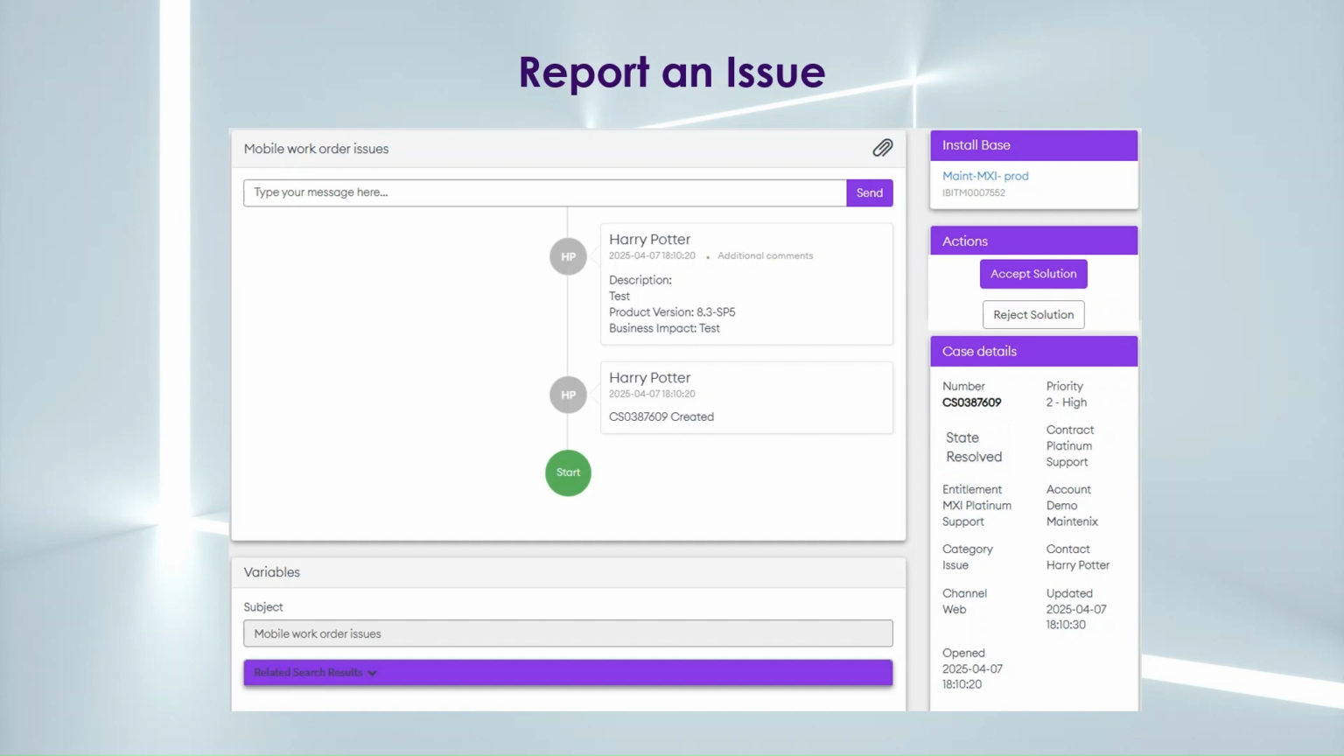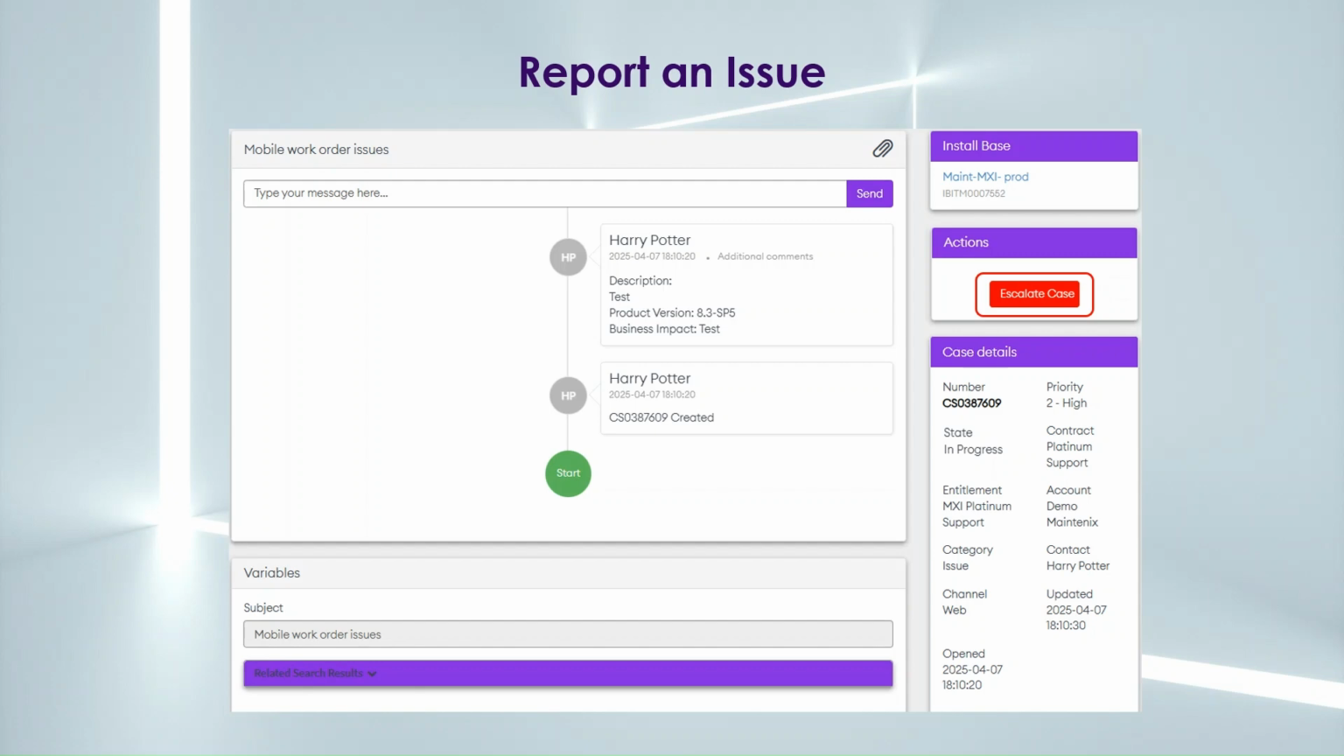And if a case is moved into a resolved state, the Actions pane will contain a button to accept or reject the solution. And if a case is in progress and has breached the targeted handling time applicable to the priority of the case, the Escalate Case button will become available in the Actions pane. And once the case is escalated, the service desk will work with the resolver group to ensure that the case is progressed in line with our targeted service levels.